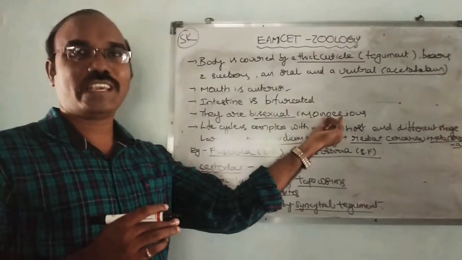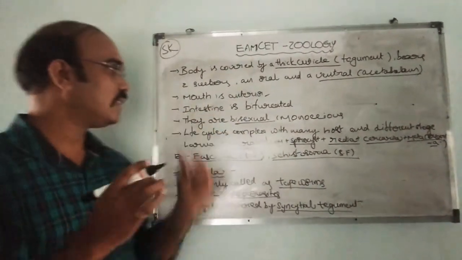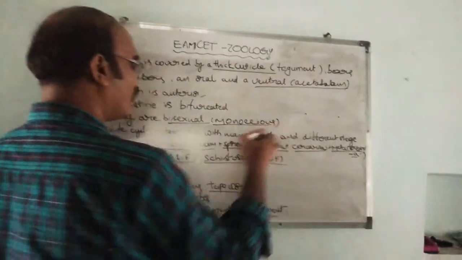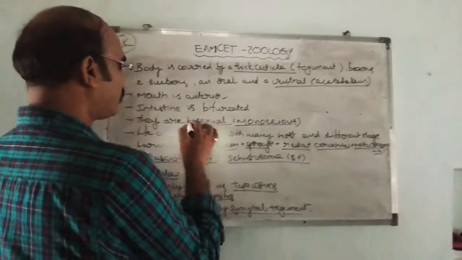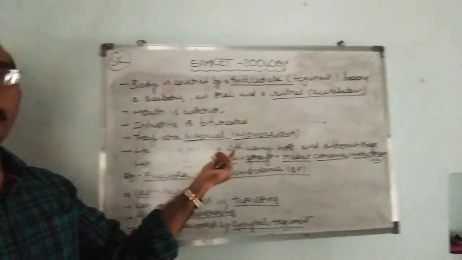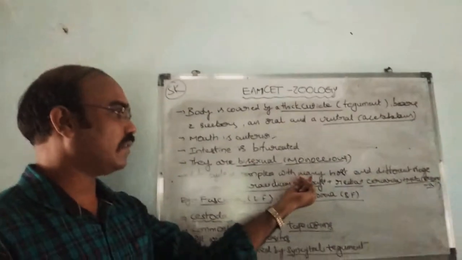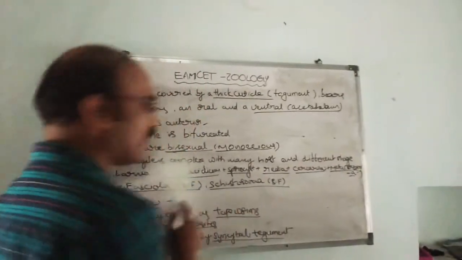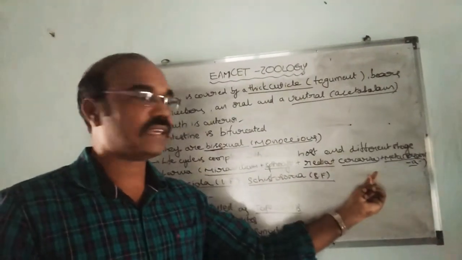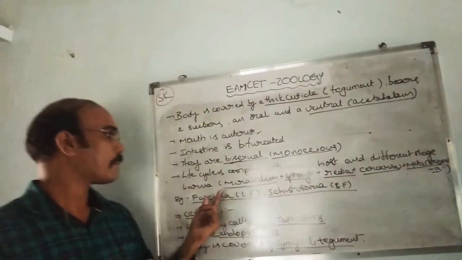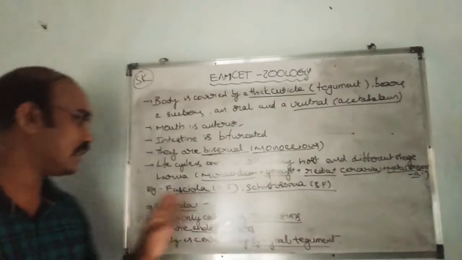They are bisexual, meaning monoecious: both the male and female reproductive organs exist in a single individual. The life cycle is very complex, with many hosts and different types of larvae produced: Miracidium, Sporocyst, Redia, Cercaria and Metacercaria.